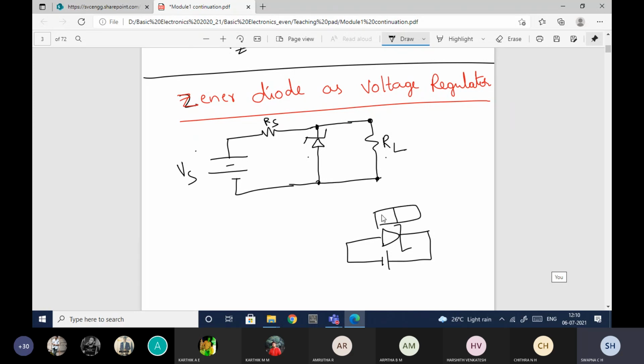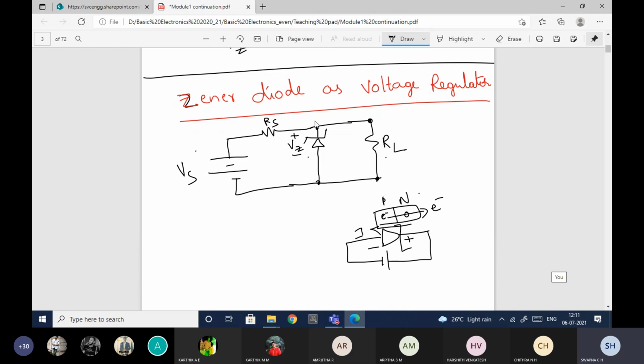Here I'll have P and N, right? When it is reverse biased, the current flow will be due to the minority charge carriers. Minority charge carriers, in the sense, here you have electrons and here I'll have holes. So the electrons will be flowing in this direction, and the current flow will be in the opposite direction. So this is the electron flow and this is the current flow. This will be positive and this will be negative. So the voltage here should be Vz.